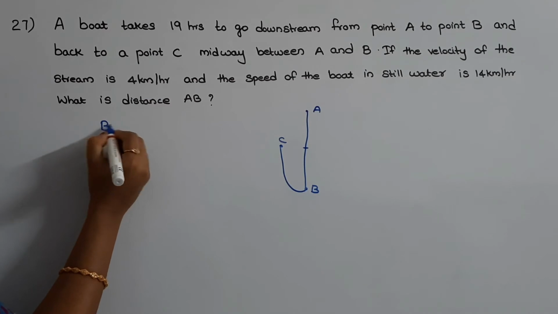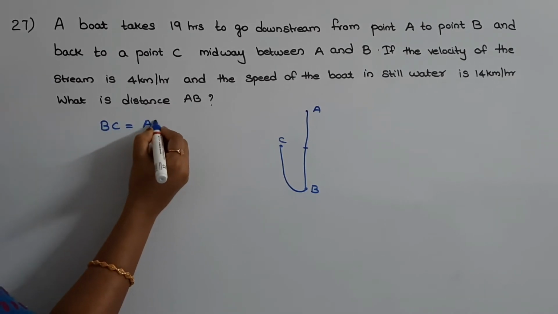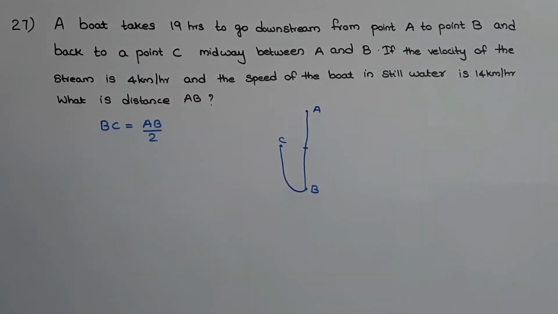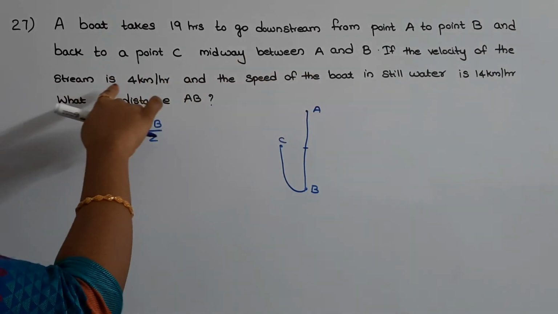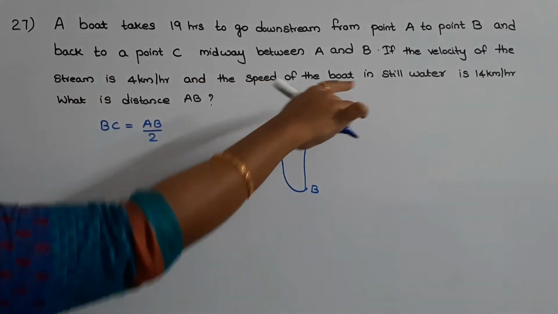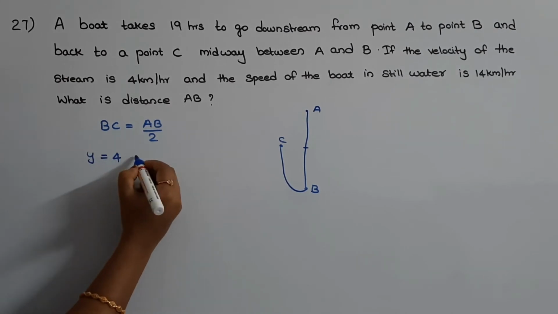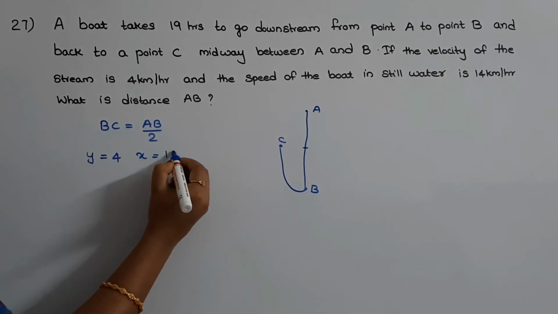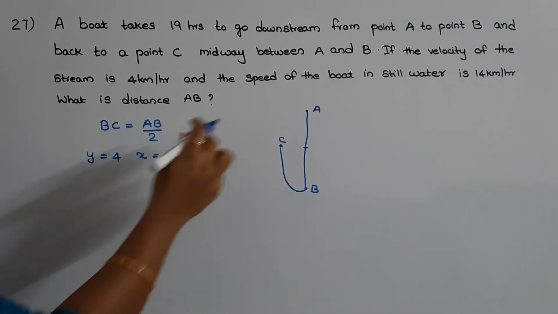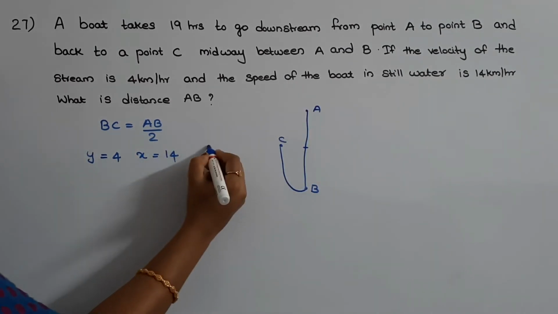Okay. So BC will be equal to AB by 2. Then they have given the speed of the stream as well as the speed of the boat in still water. Okay. So y value is given as 4 km per hour and x value is given as 14 km per hour. We need to find out the distance AB.